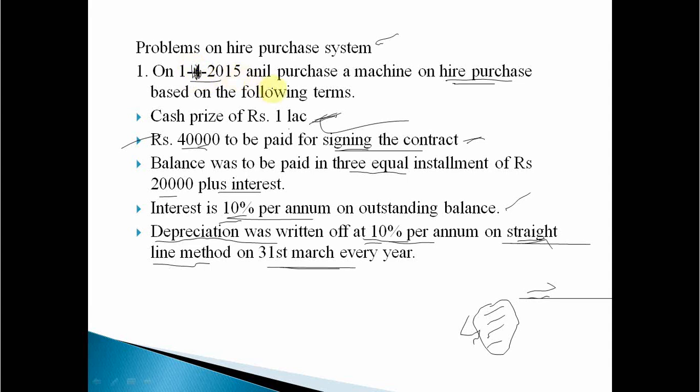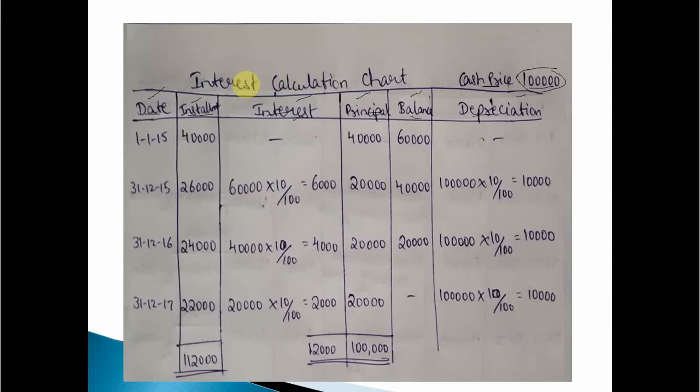On 1/1/2015, Anil purchases the machinery, and at that time only he is giving the advance. The installment means the advance of rupees 40,000, and interest is 0. Clear? One day of interest is not charged. Then the principal, 40,000, has been paid. So now what about the balance? One lakh was the original value, 40,000 has been paid, remaining balance is 60,000.